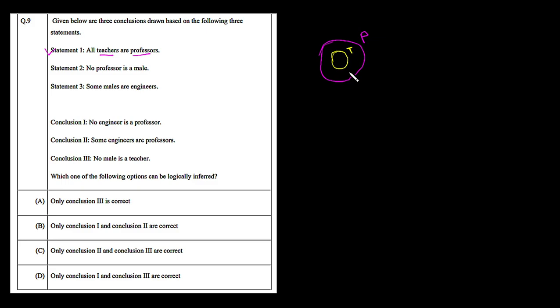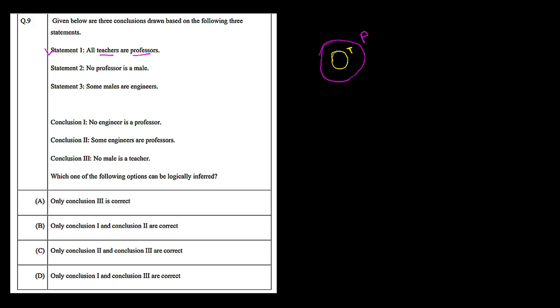So up to this point you can verify this Venn diagram according to this statement. You can also do it in the reverse way. You can verify this statement by this Venn diagram. You can communicate both ways and you still get the same thing as given in this statement: all teachers are professors. Here you can see all teachers are professors because they are included in this professor area.